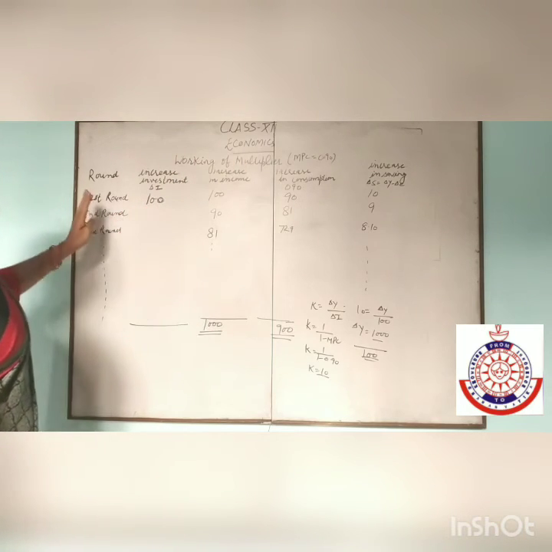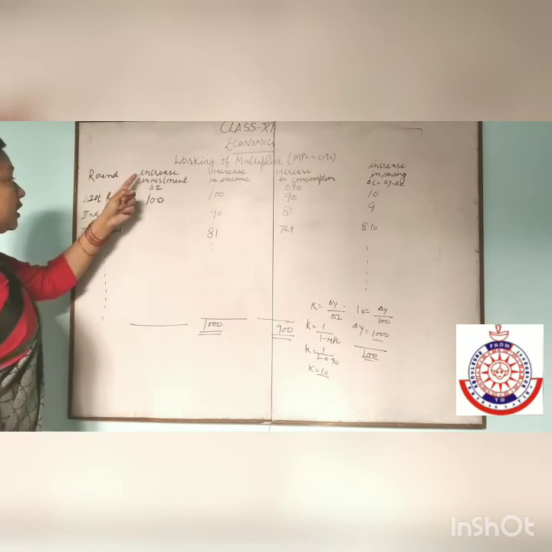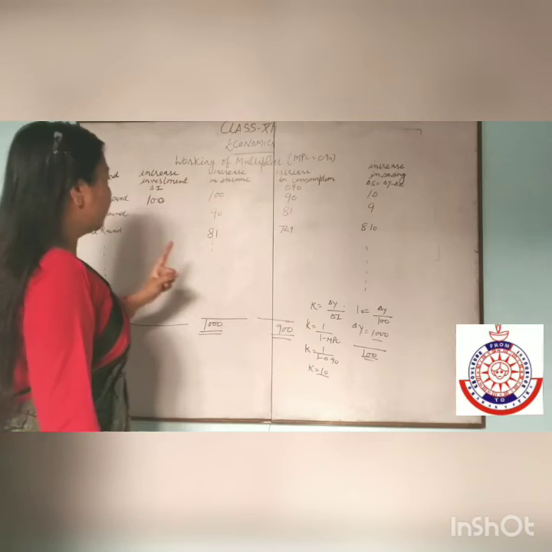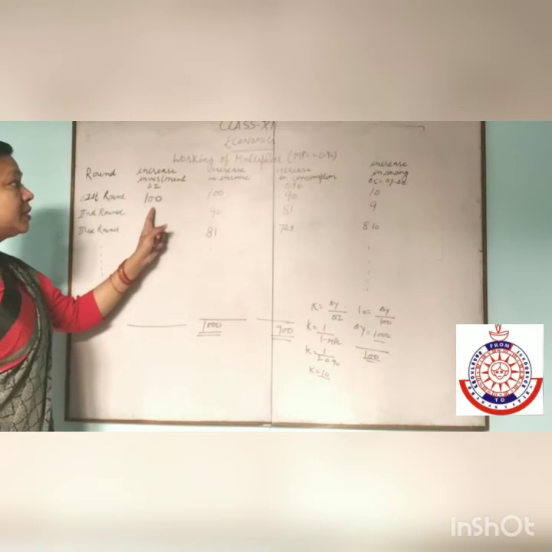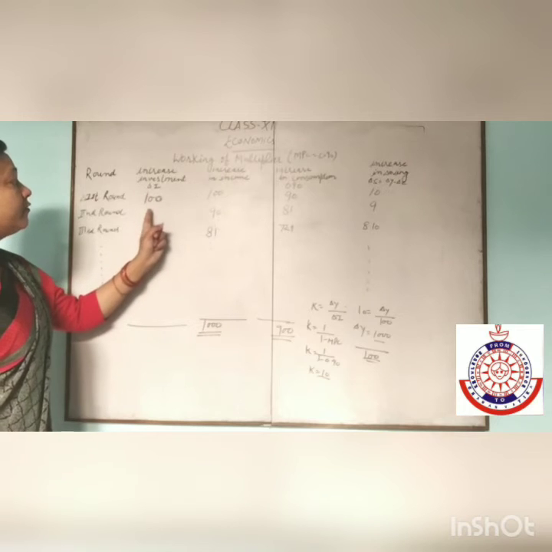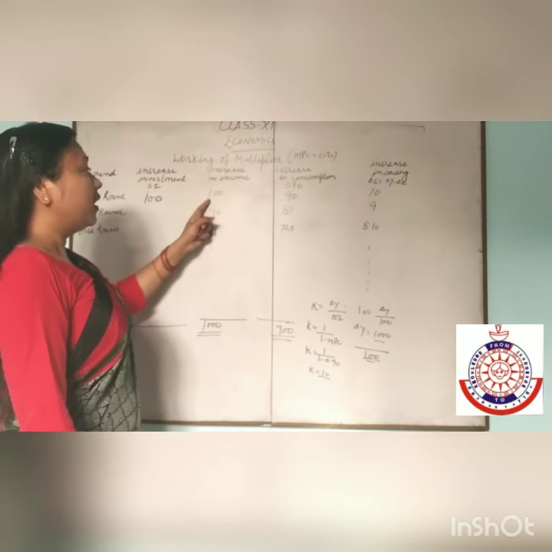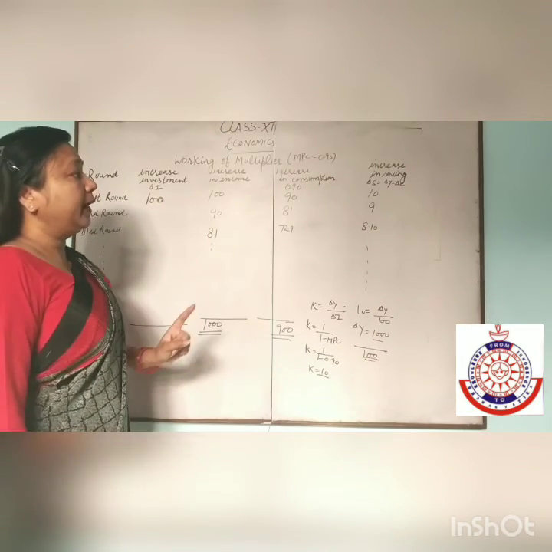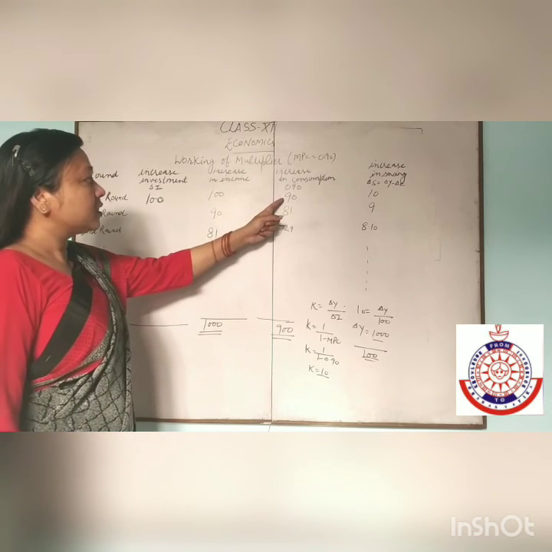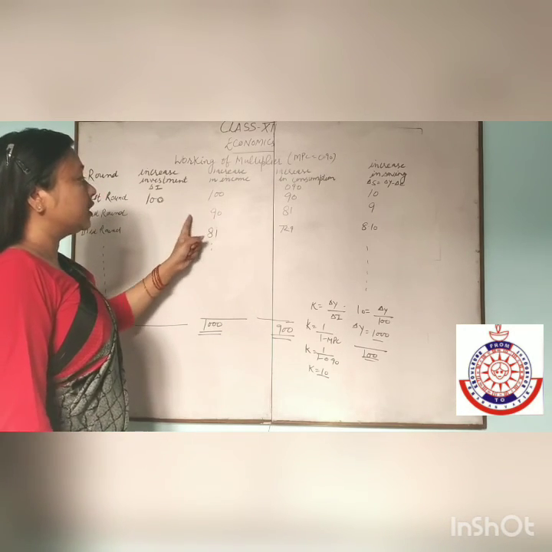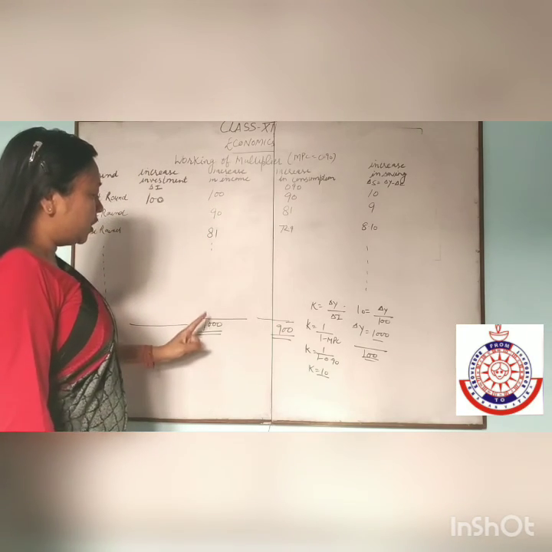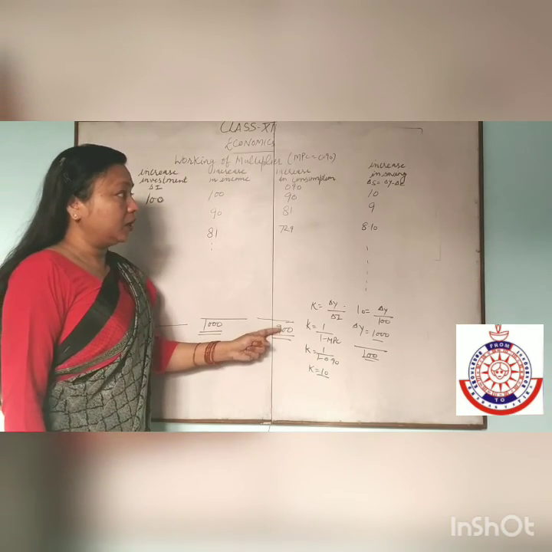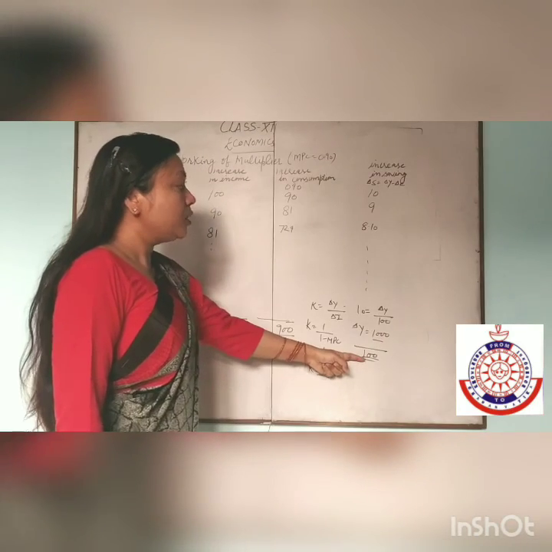This is the working of the multiplier using the table: increase in investment, increase in income, increase in consumption, and increase in saving. In the first round, increase in investment is 100, then increase in income is 100. 90 rupees is spent, so 90 is consumption and saving is 10. After this, the increase in consumption is considered as increase in income, and this process will continue until the increase in income is 1000, increase in consumption is 900, and increase in saving is 100 crores.